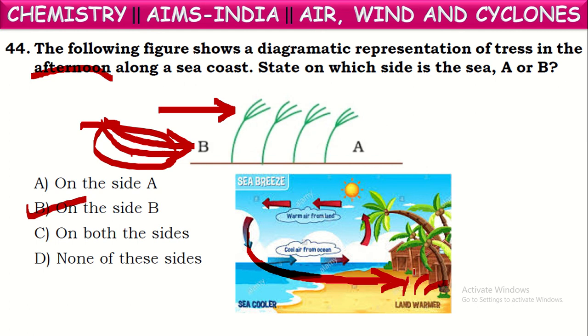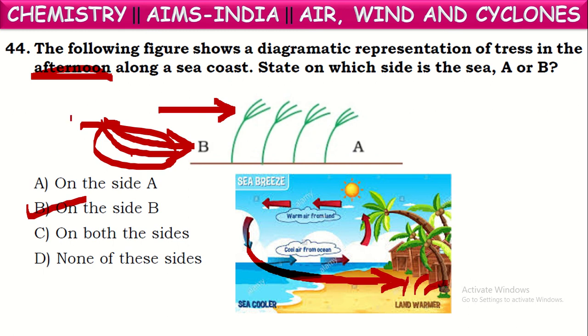Did you understand? So what happens in the afternoon time? We know land becomes hotter faster than sea. So in the afternoon time, land becomes hotter faster. So the air on the land rises and a low pressure will be created on the land.